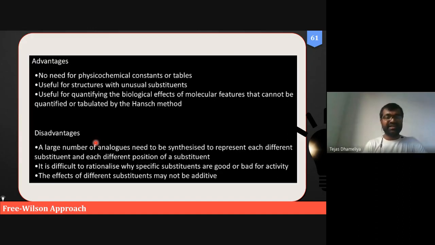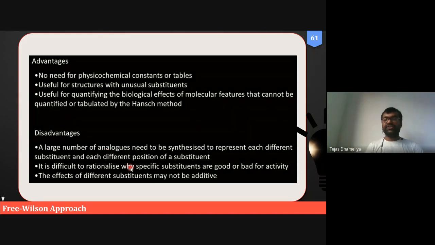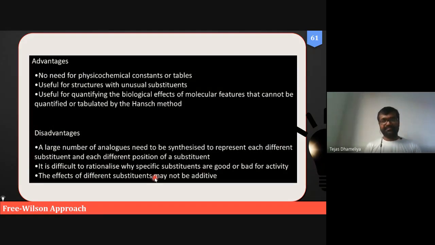So this is the limitation: as a large number of analogs are there, there is difficulty in rationalizing what is good and what is bad. And the different substituents in certain cases may be variable. So these are the limitations as well as the advantages. Just like each and every coin has two sides, heads and tails, similarly the Free-Wilson approach has certain advantages and certain limitations.